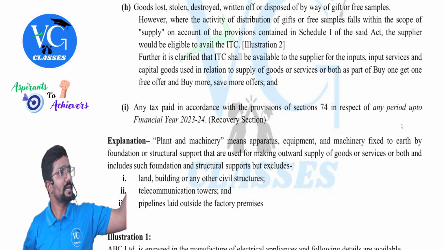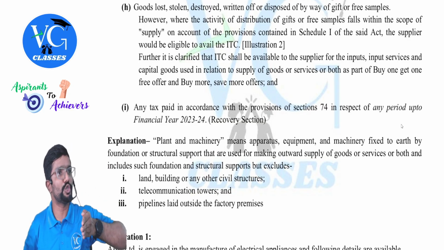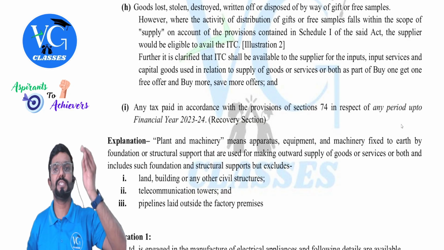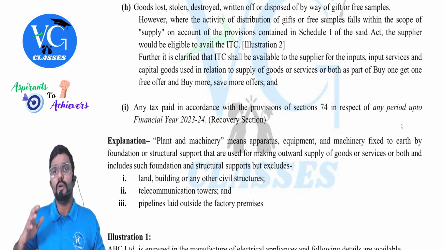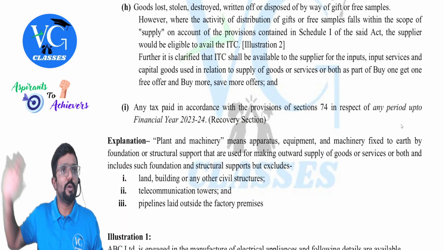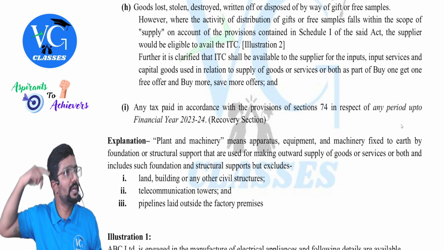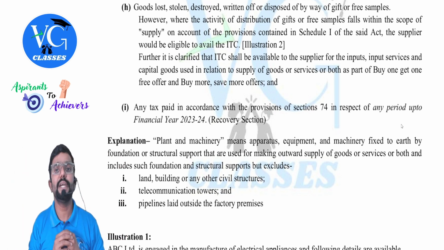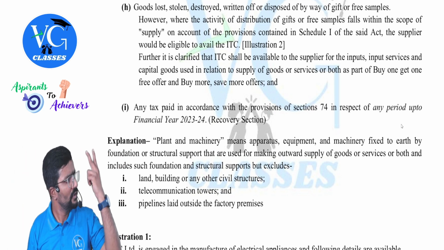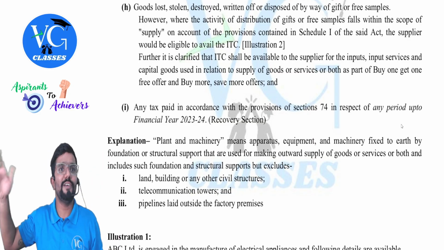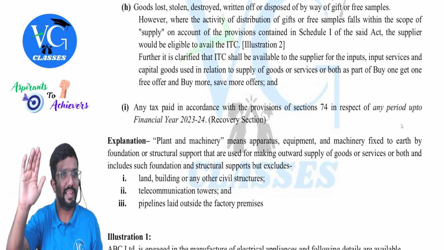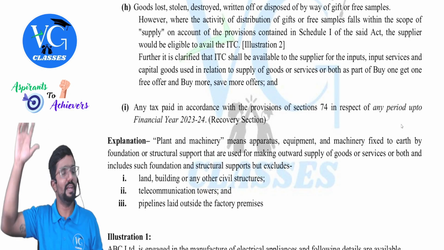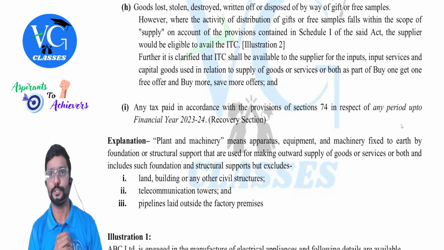For example, guys, I purchased goods 1, goods 2. I have paid 10 rupees GST on this. Now I supplied buy one get one. Means if you buy G1, I will give G2 freely. How much credit can I claim? Full 20. Sir, G2 you gave freely? No, no one will give it freely. Maybe they priced G1 only, or one product only.